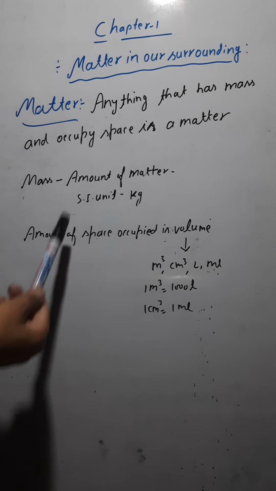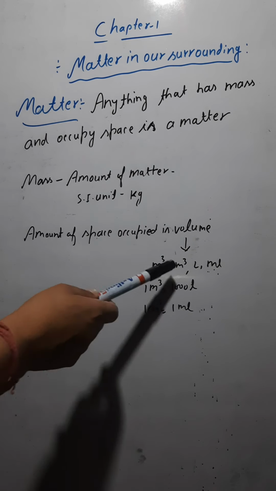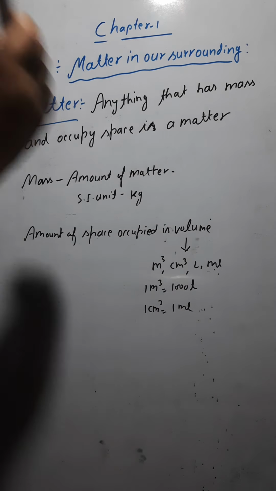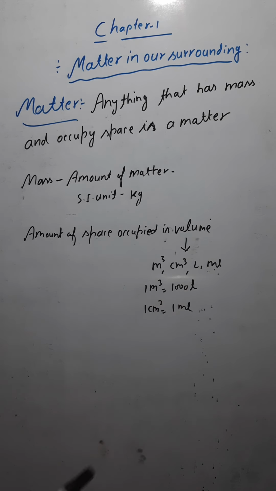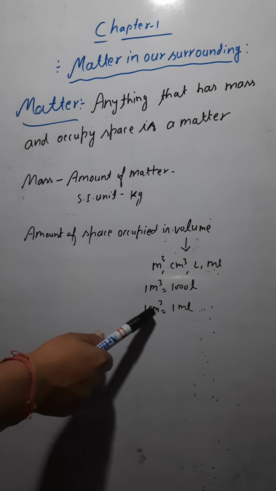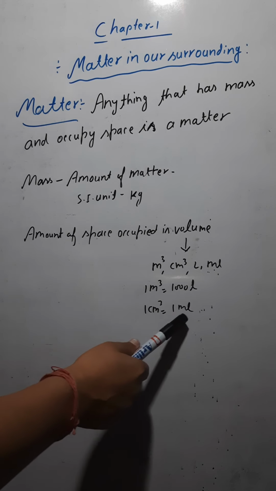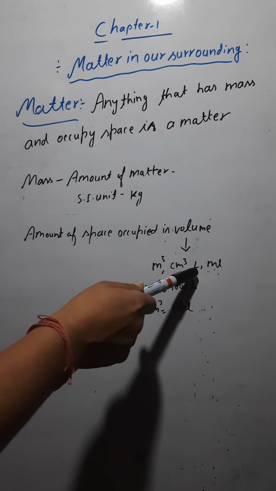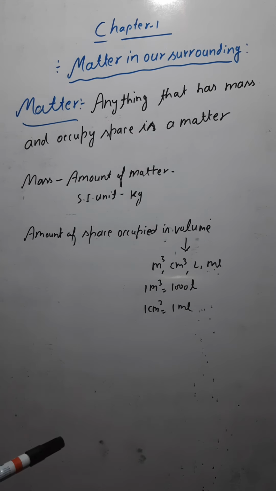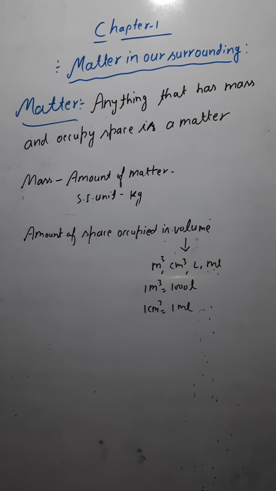So the amount of space occupied, we call volume, and we measure volume in cubic meter, cubic centimeter, and also in liter and milliliter. In 1 cubic meter you have 1000 liters, and in 1 cubic centimeter you have 1 milliliter. So you can measure volume in cubic meter, cubic centimeter, liter, and milliliter. This is the proper definition of matter that you should know. Just write it down, then we will move ahead.